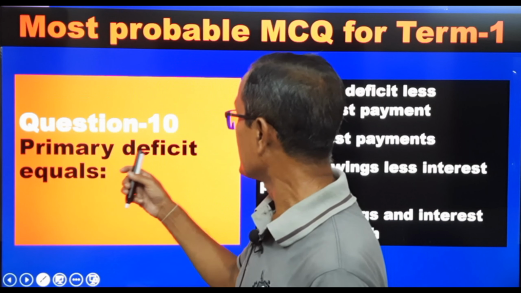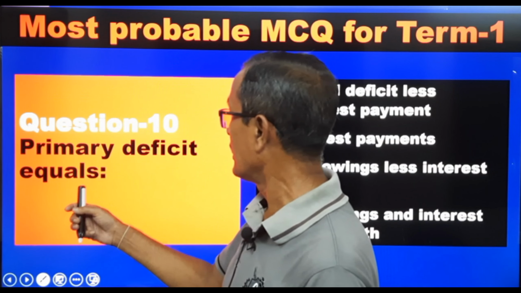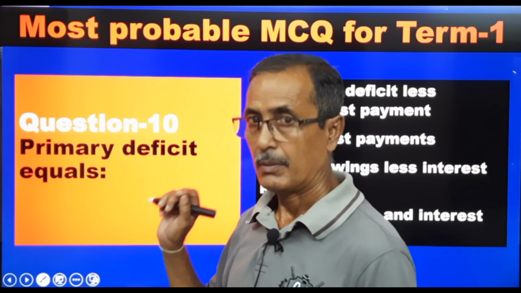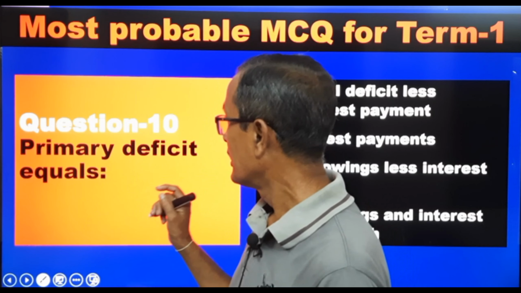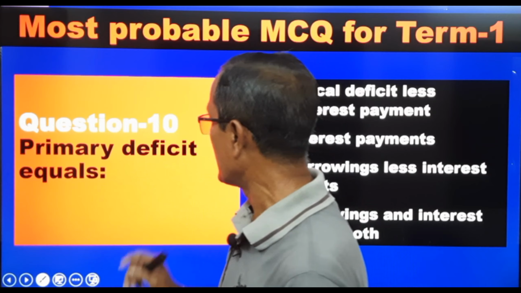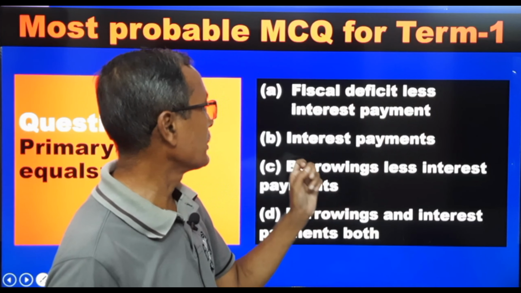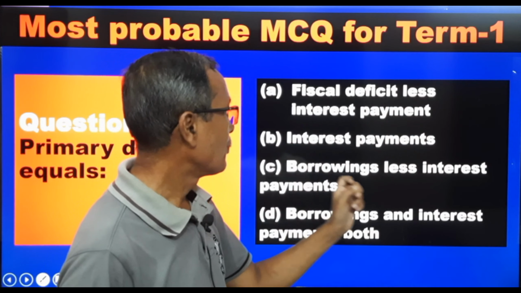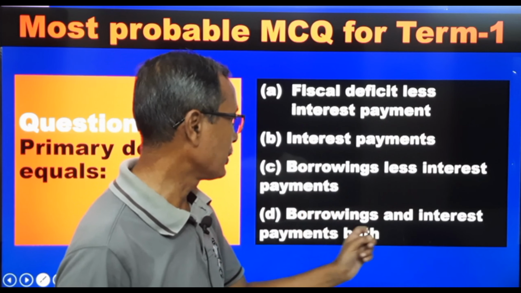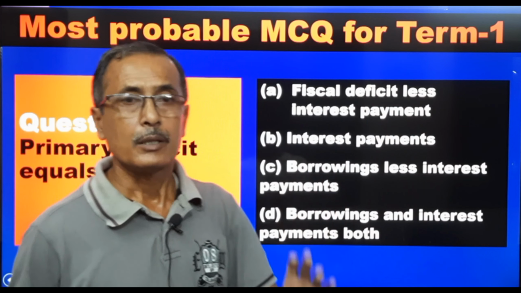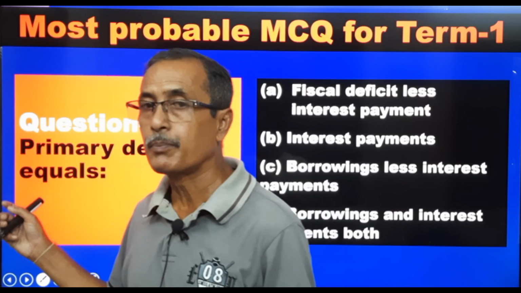Primary deficit is equal when primary deficit equals fiscal deficit less interest payment, borrowing less interest payment, borrowing and interest payment. Actually, the point given here is very simple.